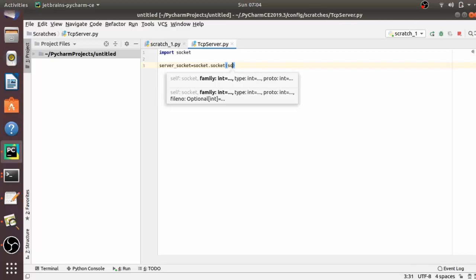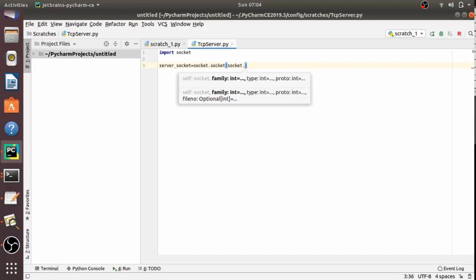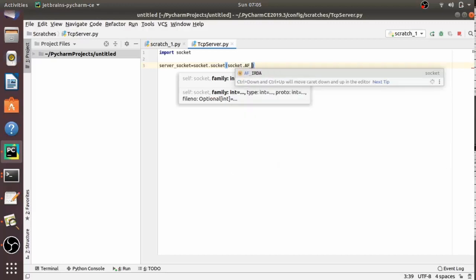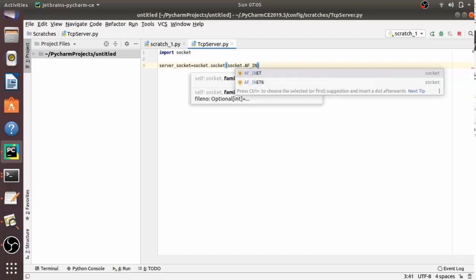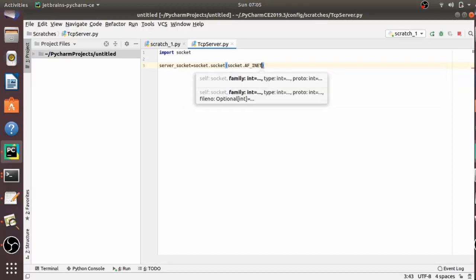As we have seen in the previous video also, the first parameter is AF underscore INET and the second one is SOCK underscore STREAM. AF underscore INET refers to the address family of IPv4 and SOCK underscore STREAM means connection oriented TCP protocol, right?